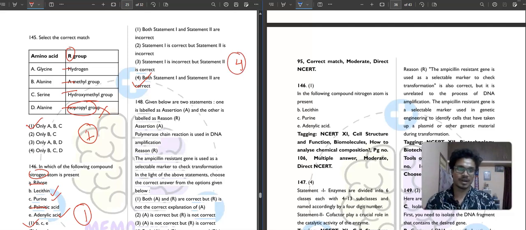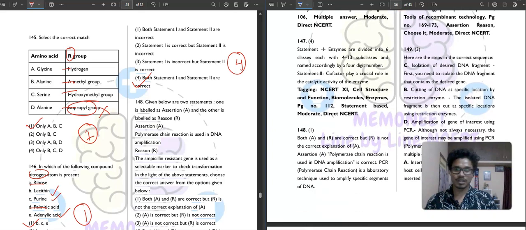Then question number 148, which is again an assertion reason question. So read the question carefully. Assertion is saying that polymerase chain reaction is used in DNA amplification, correct. The reason: the ampicillin resistant gene is used as a selectable marker to check transformation.